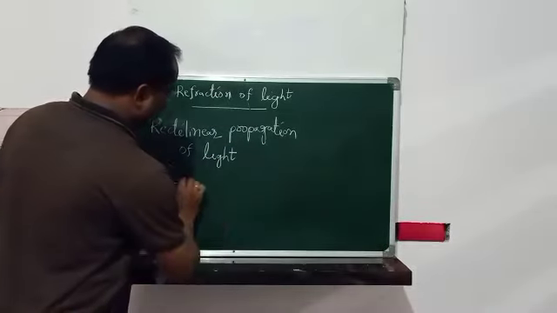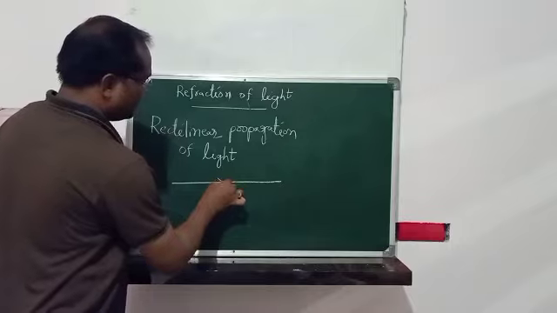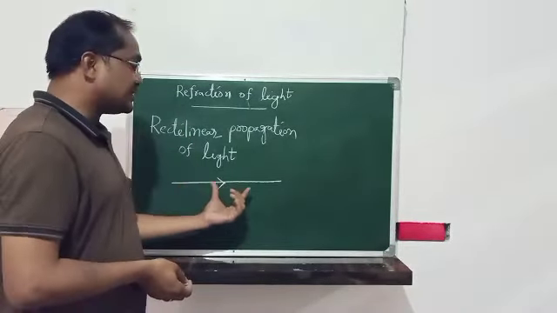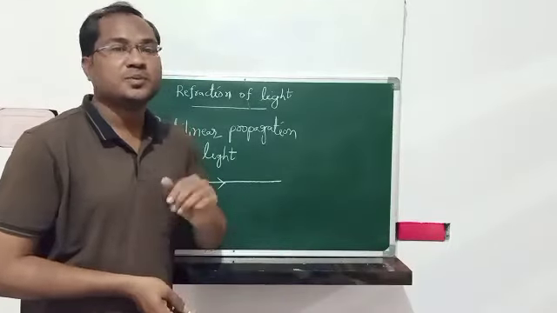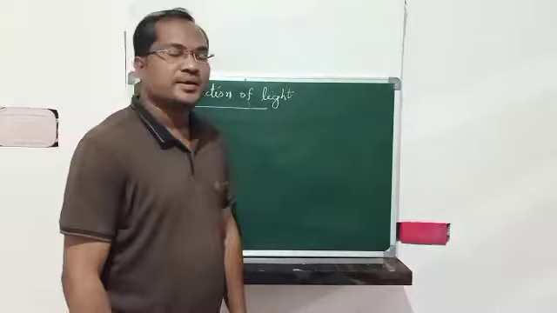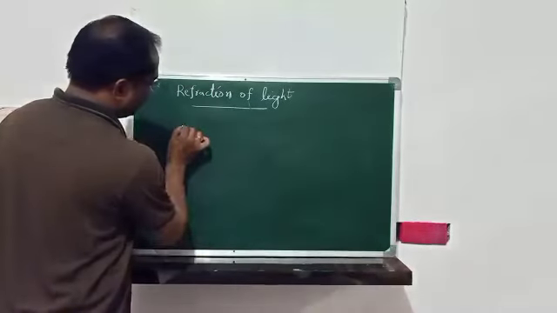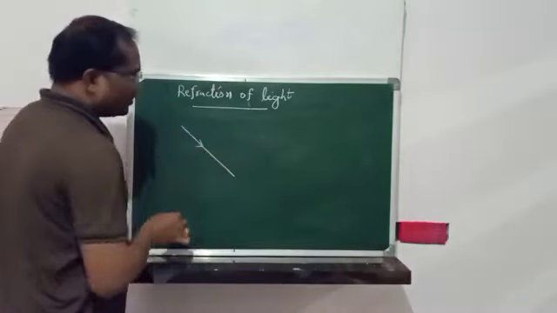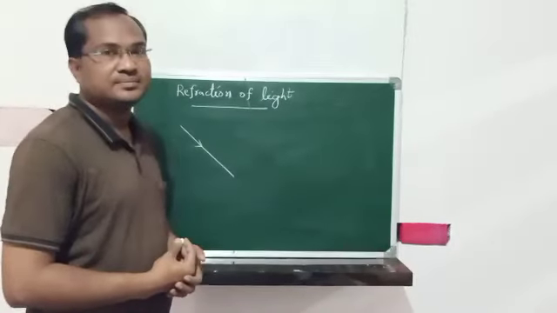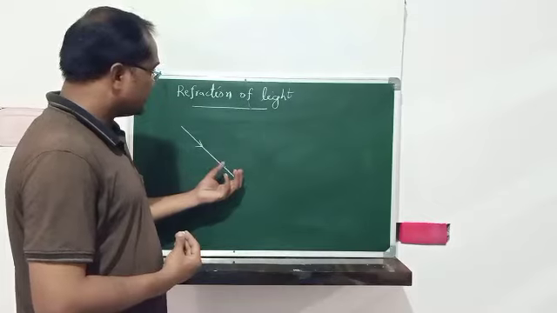So, if a light ray passes through a medium, it travels in a straight line. This property is called rectilinear propagation of light. If a light ray is passing in this direction in a straight line, can I bend it?